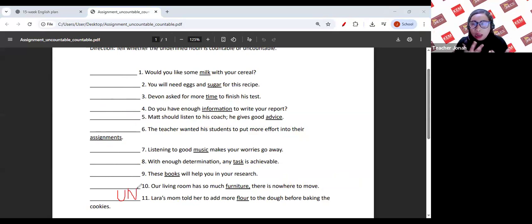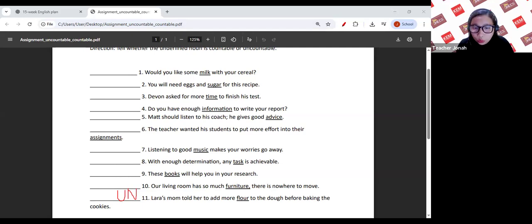So when we say countable, these are nouns that can be counted. For example, books, pencils, tables, chairs. But with uncountable nouns, these are milk, sugar, salt, information, advice, music. Okay, those are uncountable nouns. Okay, now let's have